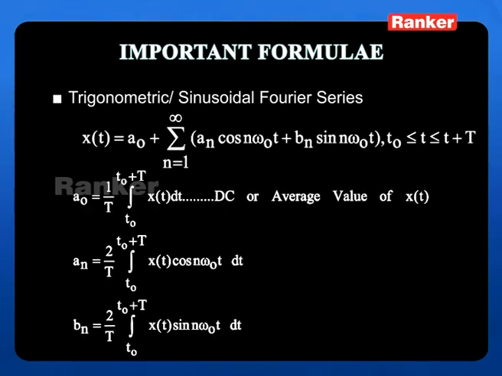The first one is the expression of Fourier series in the form of what is called the trigonometric, or also called the sinusoidal Fourier series. As you see here, x of t consists of A0 plus summation which starts from n is equal to 1 to infinity, An cos n omega naught t plus Bn sin n omega naught t for a certain period, where A0 is given by 1 by T integration within the limits, x of t dt. An is given by 2 by T integration within the period, x of t cos of n omega naught t dt. Similarly, Bn is equal to 2 by T integral within the limits, x of t sin n omega naught t dt. Next slide.